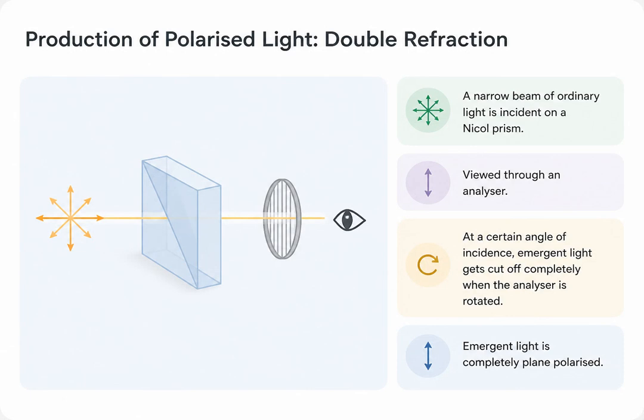A third method is double refraction, often demonstrated using a special crystal setup called a nickel prism. When a narrow beam of ordinary light enters the prism, it splits. If we look at the emergent light through a second polarizing filter, called an analyzer, we can test its polarization. By gradually increasing the angle of incidence and rotating the analyzer, we will find a specific point where the light is completely cut off, turning completely dark. This proves that the light emerging from the prism at that angle is completely plane polarized.